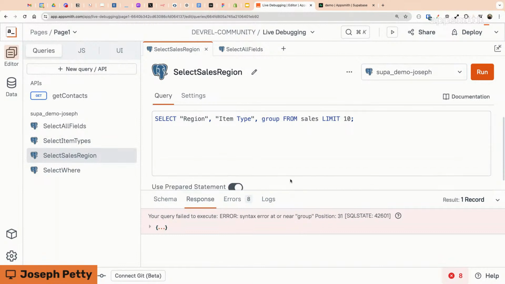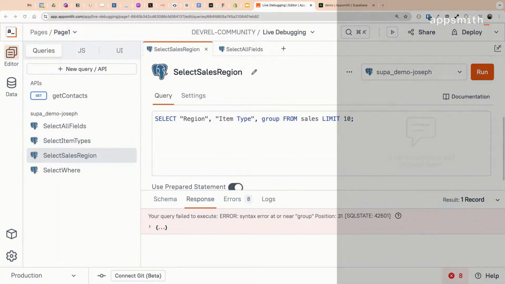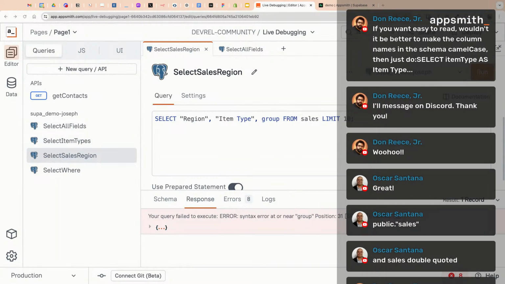Any clues? Anybody in the community know what the issue could be with this one that's different than the other two? Yeah, let's give it a few minutes on the chat, because I think it looks good. I mean, the column name is group, and we would like to pull group. We don't need quotation in theory for this, but anyone on the chat, if you want to give us a hint about what the error could be, because it seems that it's not pulling the group.